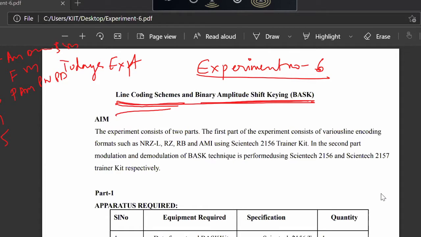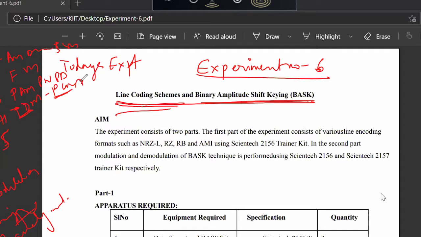So experiments 1, 2, 3 are types of analog modulation techniques. In analog modulation technique, your message signal and carrier signal both were analog in nature. In experiment number 4, we did what? Your TDM, PCM, that is TDM and PCM together. So TDM is a part of analog communication, PCM is a part of digital communication that we've already done.